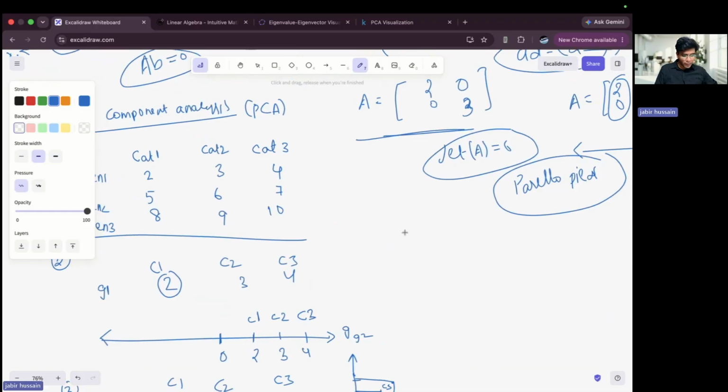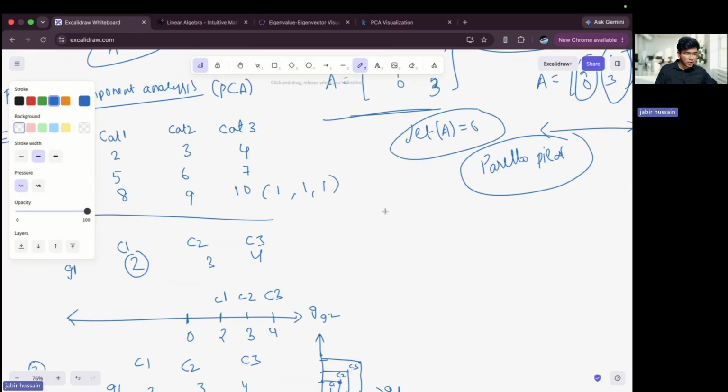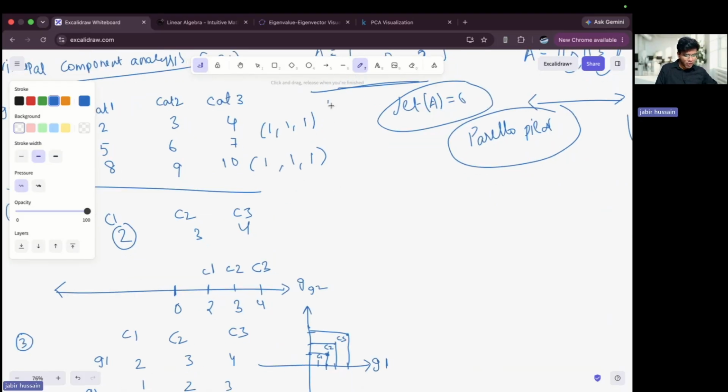If I draw, taking smaller values, 1, 1, 1, for example, because I want to draw this in a plane, and 2, 3, 4 is a smaller value. For the first example, I can draw this in a three-dimensional format: x-axis, y-axis, and z-axis, G1, G2, and G3.